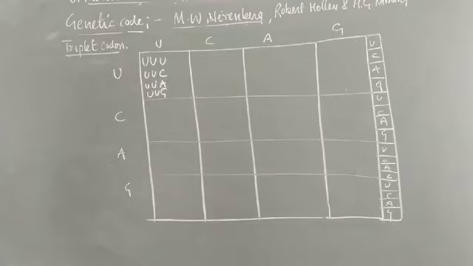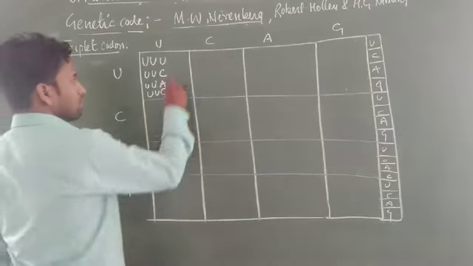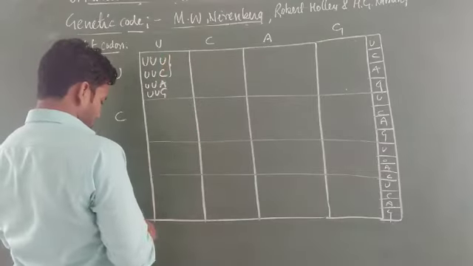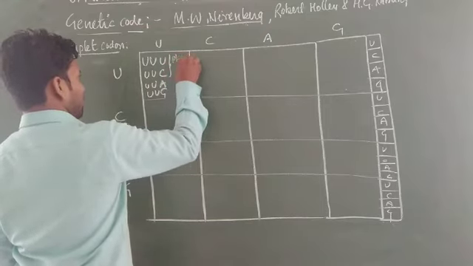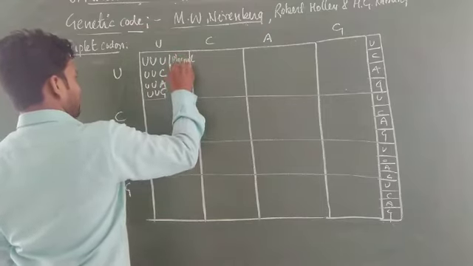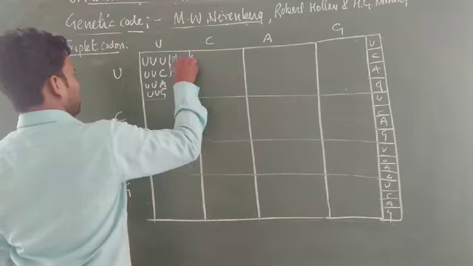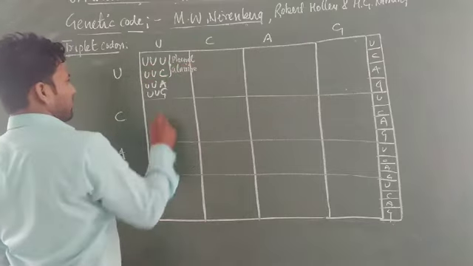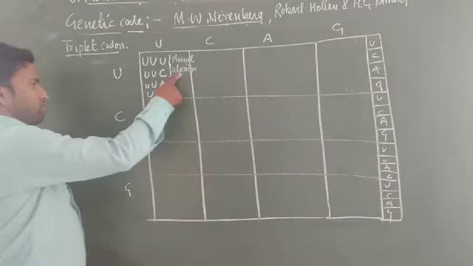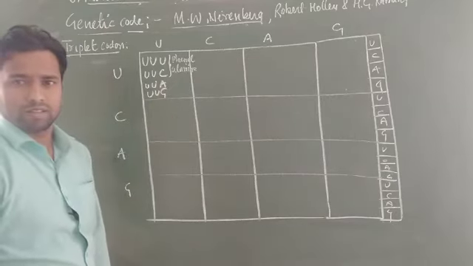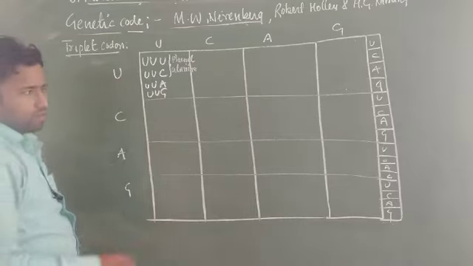Generally, this codon codes the amino acid called phenylalanine. If this type of sequence is found on mRNA, at that sequence only phenylalanine is going to join, not other than this.